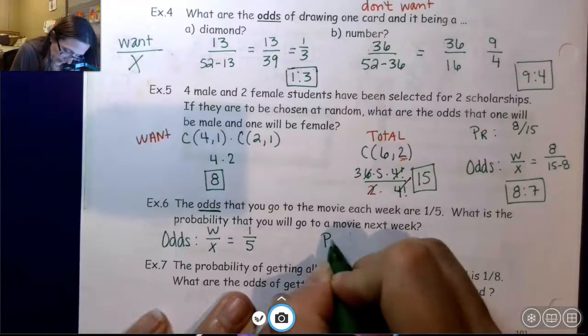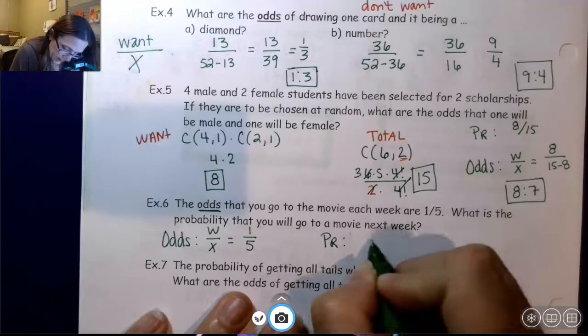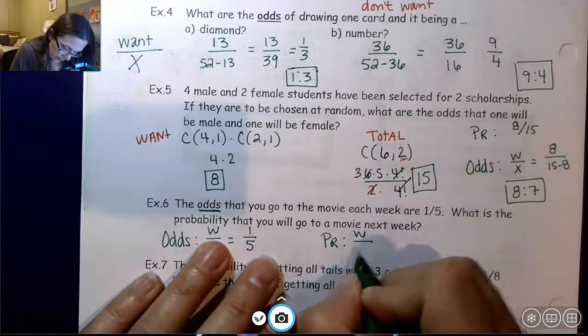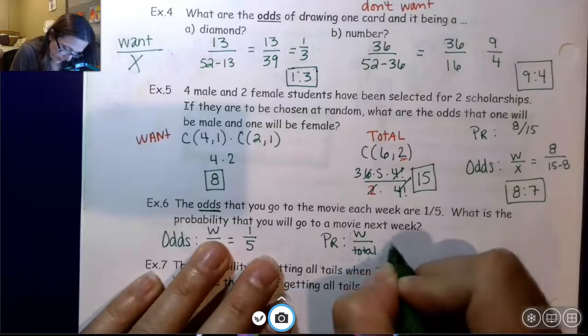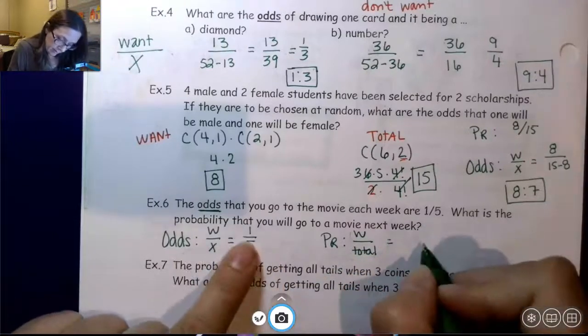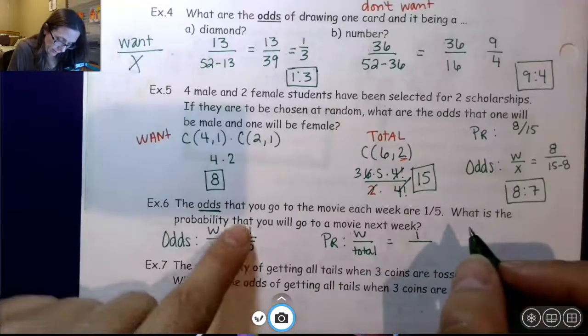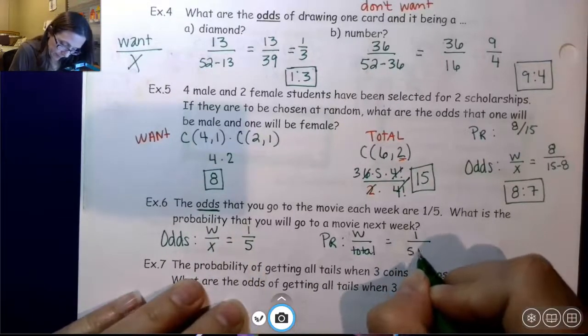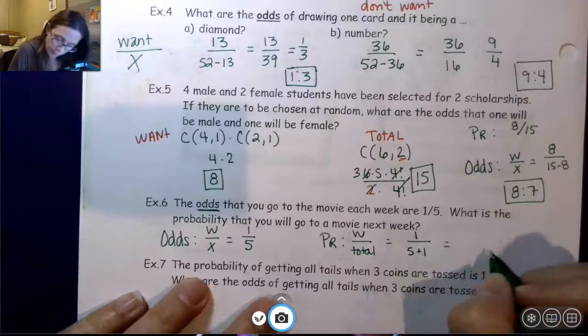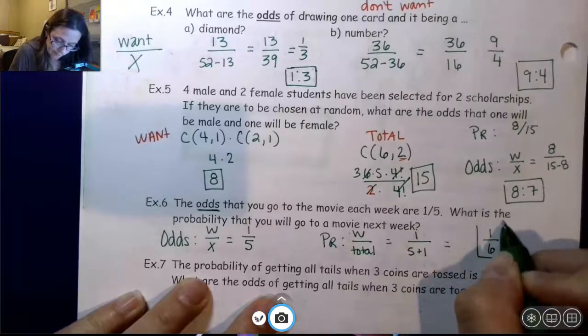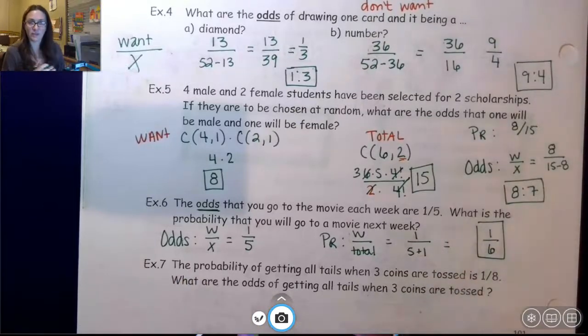So probability is going to be what you want over the total. What you want, 1. The total would be 5 plus that number. So your probability is going to be 1/6. So it's kind of reversing that.